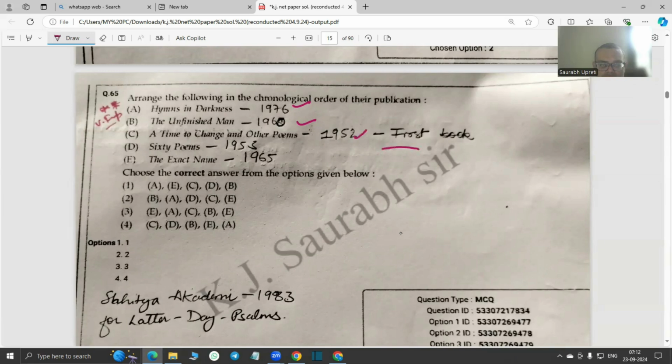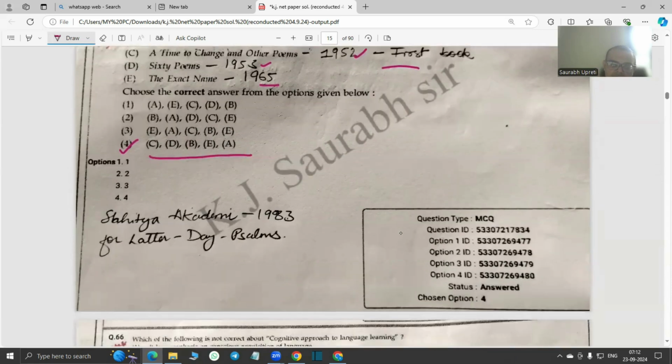So we can say C, and then D is 1953, Sixty Poems, and then B, I'm sorry, The Unfinished Man, and then E, the exact name, and then A, Hymns in Darkness. So yes, the options are also correct. So C, D, B, E, A. And Sahitya Akademi award he received in 1983 for Latter-Day Psalms.